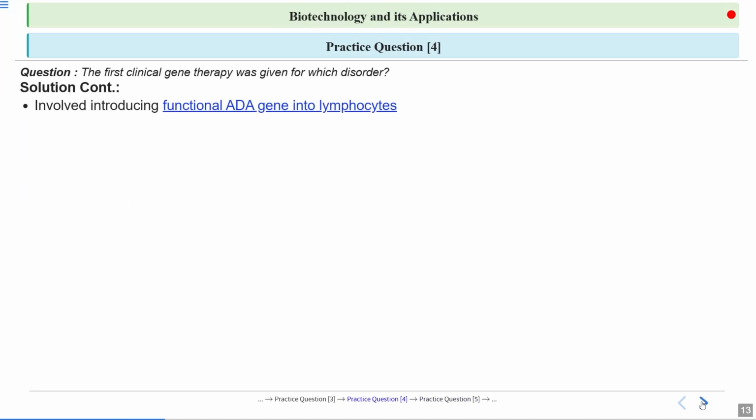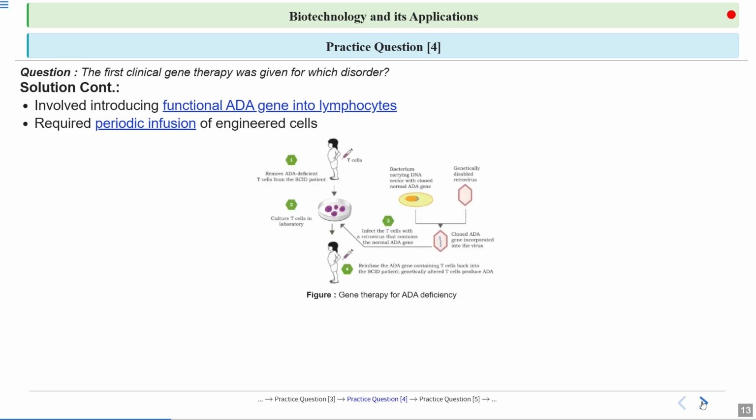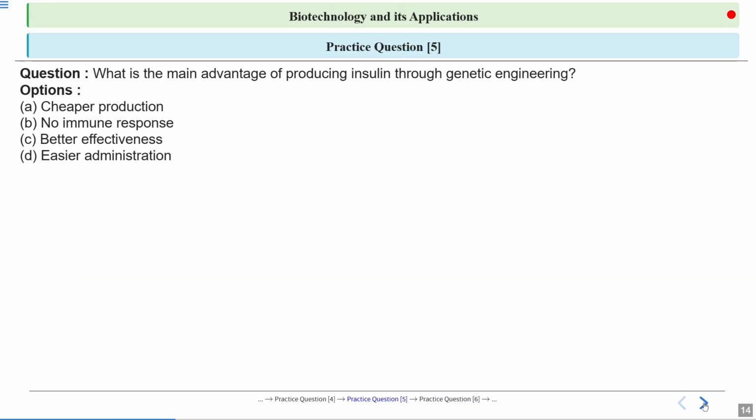It involves introducing a functional ADA gene into lymphocytes. As I told, it requires the periodic infusion of engineered cells. Why? Because the T cells, the lymphocytes, have a shorter lifespan, and they are going to die. Then the next question asks, what is the main advantage of producing insulin through genetic engineering?